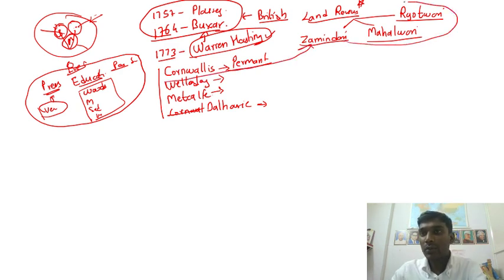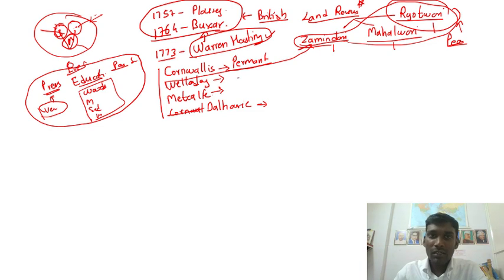Now, what are the expected questions from this land revenue system? Who were the important lords behind all these three? Ryotwari is very, very important because in this land revenue system there was a direct connection between the peasants and the British officers. Lord Wellesley is called the person behind the subsidiary alliance. Very important.